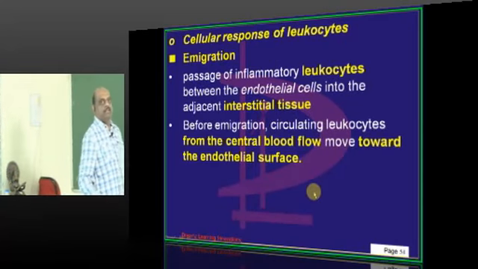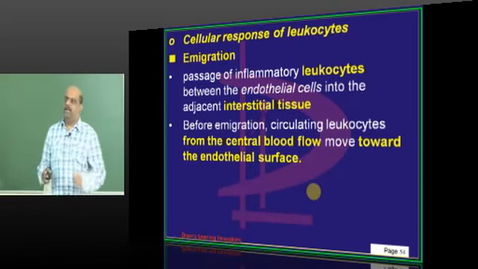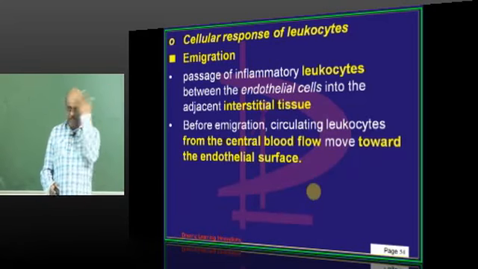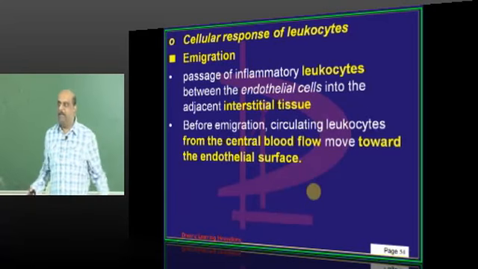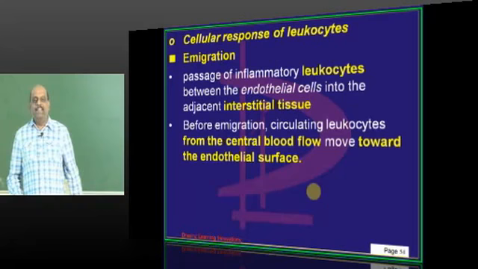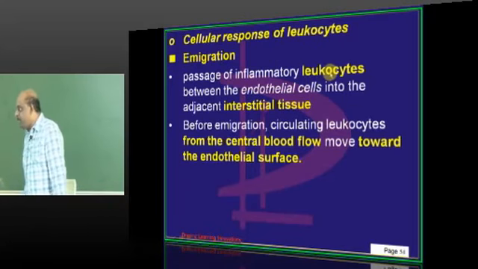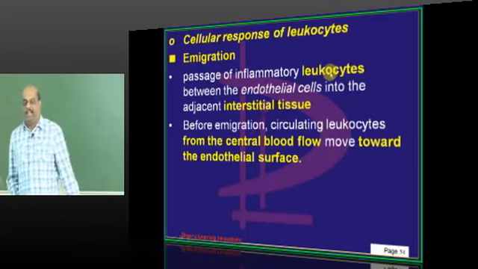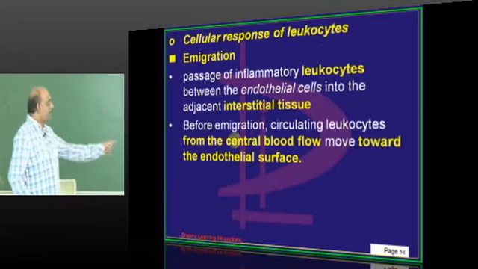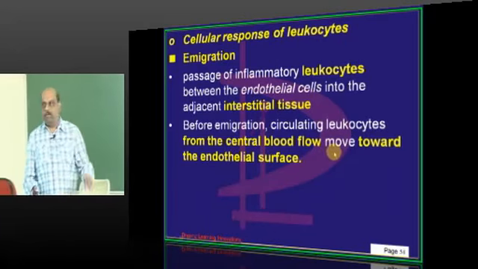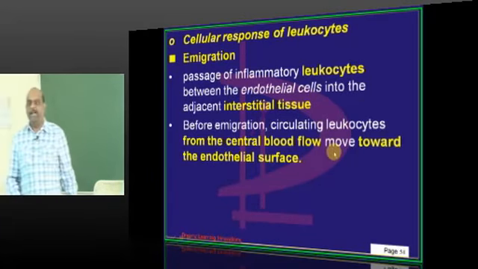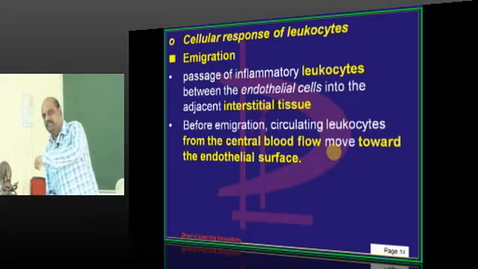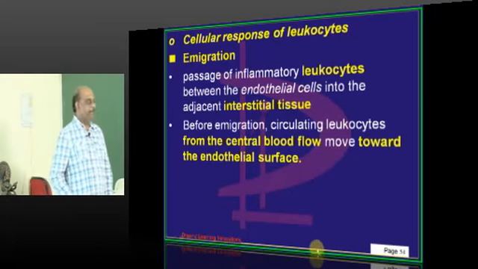How will they immigrate? They are running, they don't know. The heart is pumping them, once more the heart is calling them. Their job is to run in the blood. Suddenly they need to stop and look, oh, here there is a catastrophe, and they need to stop. So, from the central blood they will be moving towards the endothelial surface. It is like traffic on the New Delhi highway.